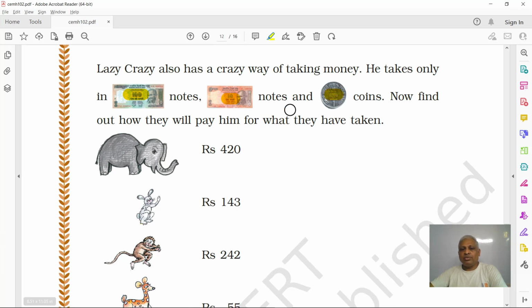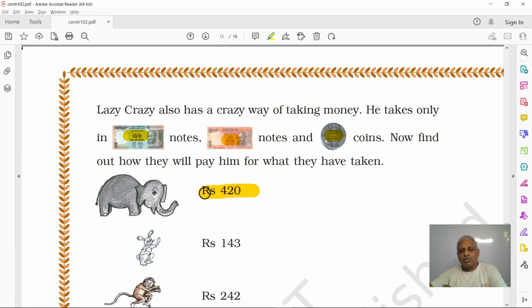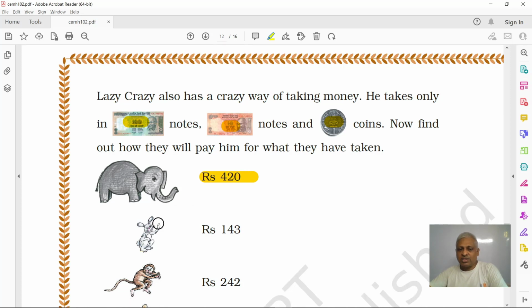Now, it bought some sugar canes and this elephant has to pay 420. All these have purchased the items from this lazy crazy shop and they have to pay money to the shop owner. Here it's a wolf or fox.